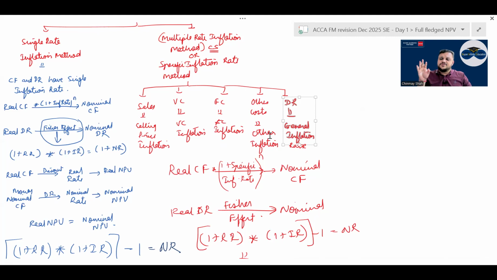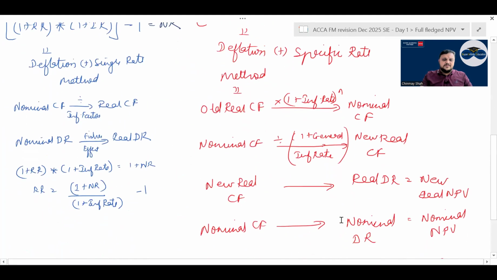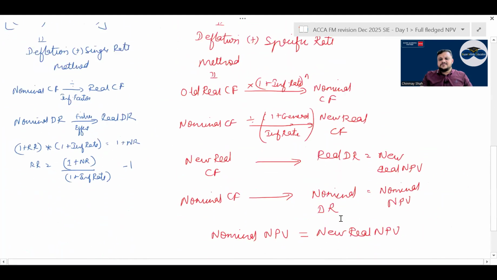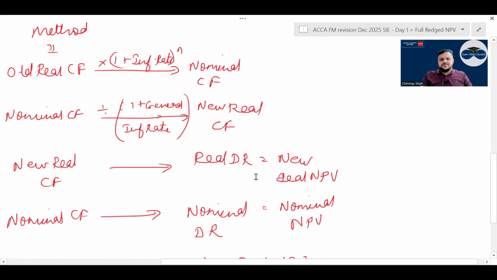Sales, variable cost, fixed cost, other cost should use the rate of what? Tell me. The specific cash flow's rate that is given: sales inflation for sales, variable inflation rate for variable cost, fixed cost inflation rate for fixed cost, and other cost inflation rate for other cost. Have a look, right? Then here there is a question, Pink's company, which was asked here.